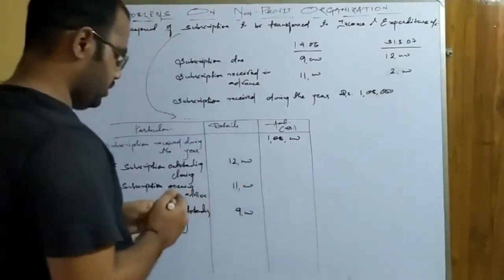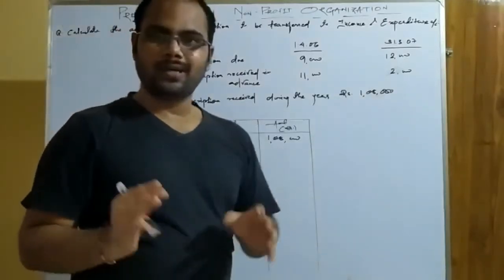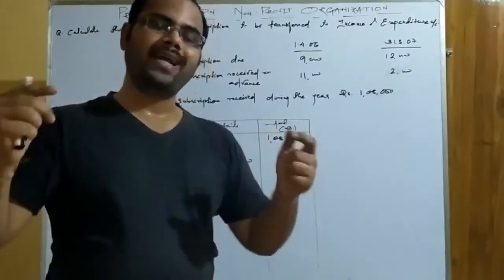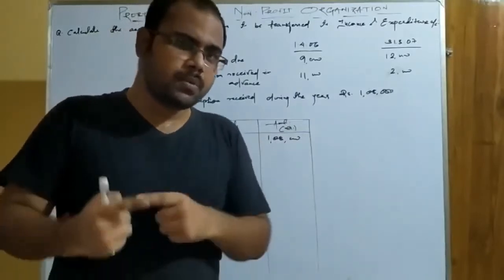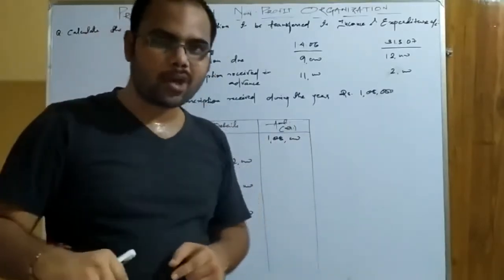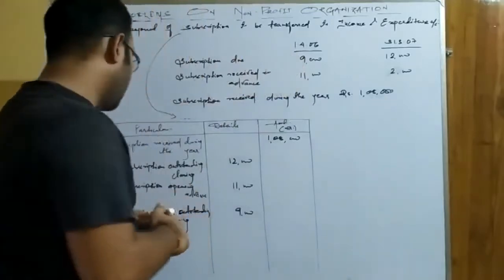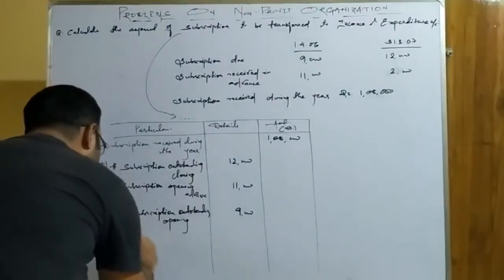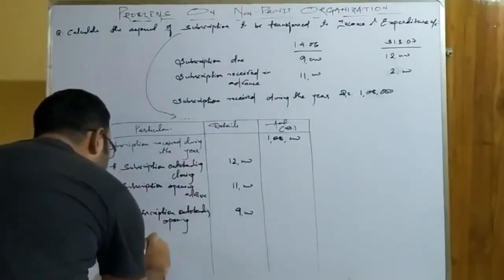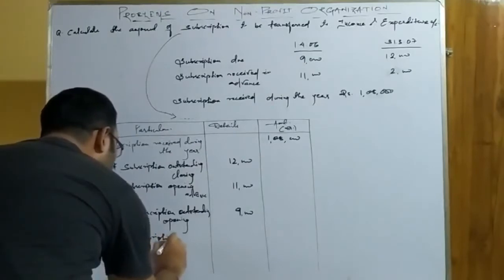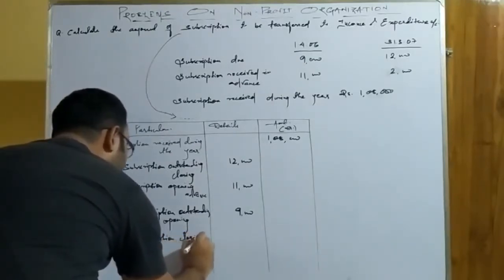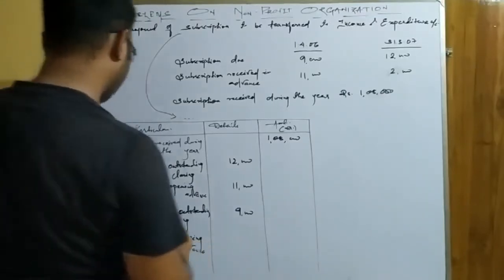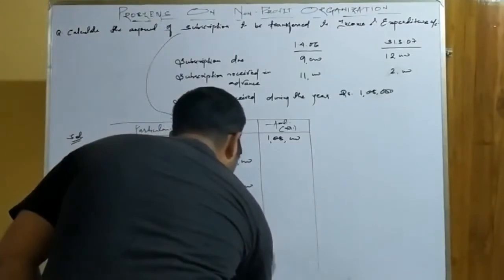Okay. Now see, closing advance is 2,000. Closing advance means the amount of advance received in the current accounting year. But if any advance is received in this year, obviously it must be related to the next year. That means not related to the current accounting year. So obviously it will be deducted. Okay, it will be written here. Subscription closing advance. Okay, what is the amount of advance in the closing? That is 2,000.